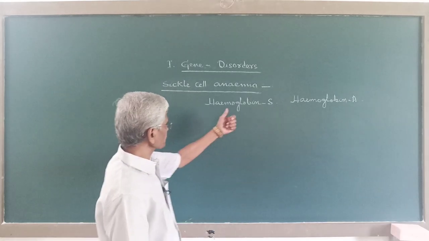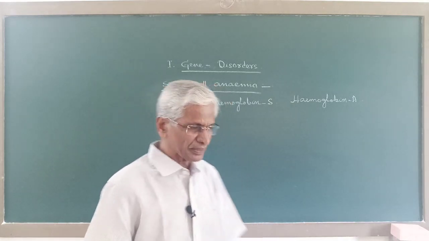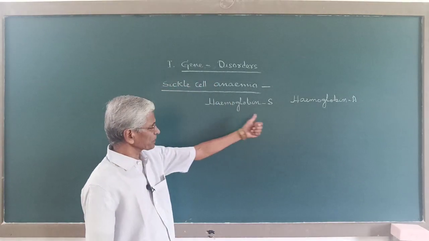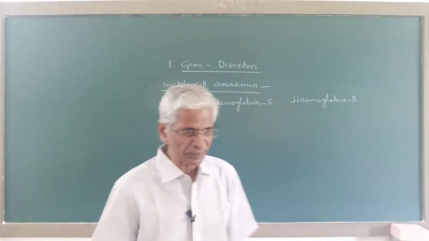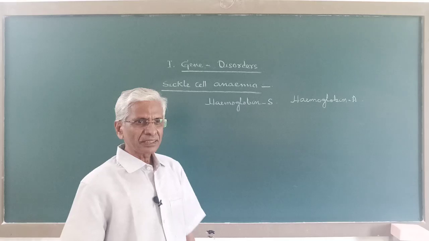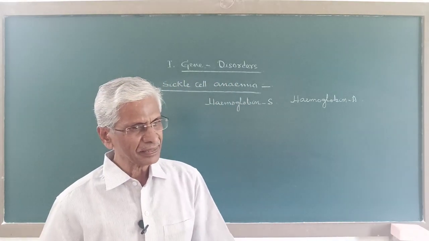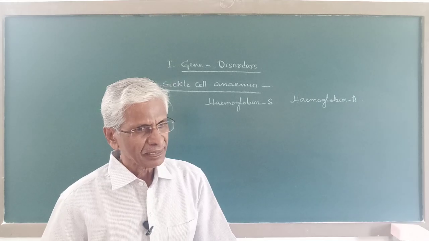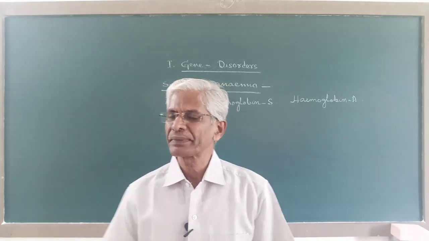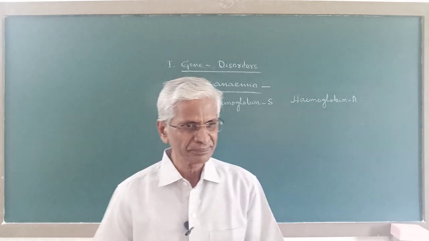Now what is the difference between hemoglobin S and hemoglobin A? What is the difference between this abnormal hemoglobin and the normal hemoglobin? Now hemoglobin, as you remember, is an iron containing red colored respiratory pigment present in the red blood corpuscles of all vertebrate animals.